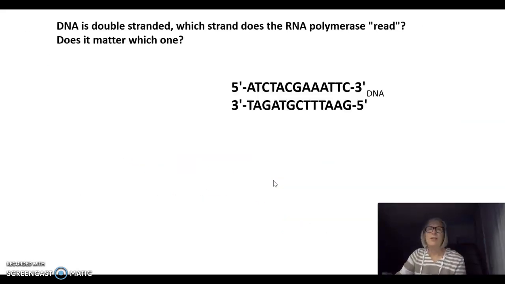DNA is double-stranded, as you know. So which strand does the RNA polymerase read? And does it matter which one? Well, let's look at our double-stranded DNA molecule here. If RNA polymerase was reading this bottom strand here, it would see the T in DNA and it would put in an A, and it would see an A in DNA and it would put in a U, and we would end up with an RNA molecule with this sequence.